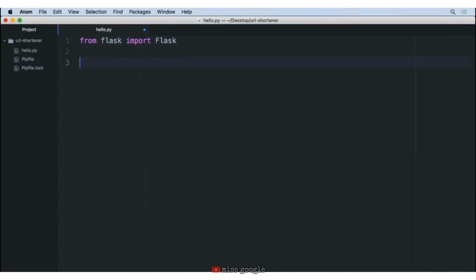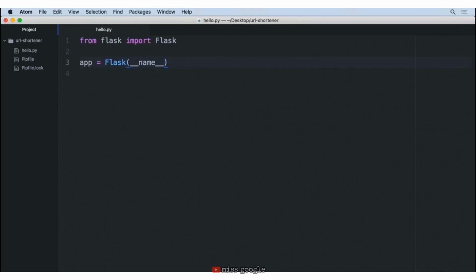Now, the terminology here is that whenever you have a Flask project, ultimately at the end of the day, there's going to be an app or an application which serves your website. So when someone talks about a Flask app, this is what they're talking about. At some point you've got to have a file that creates a Flask app. And the way that we do that is we say all lowercase app is equal to capital Flask, which we just imported. And then we have to pass in as an initializer a variable called __name__.